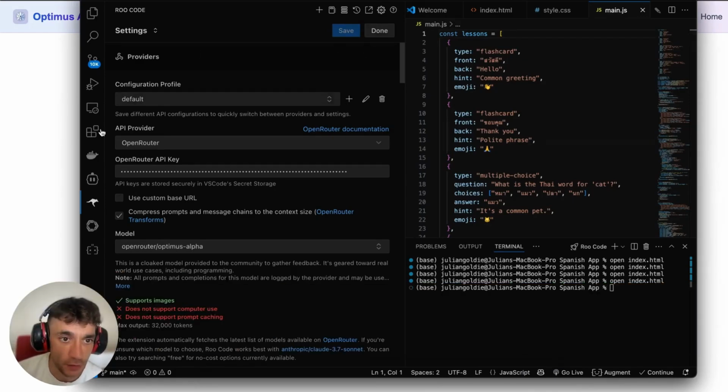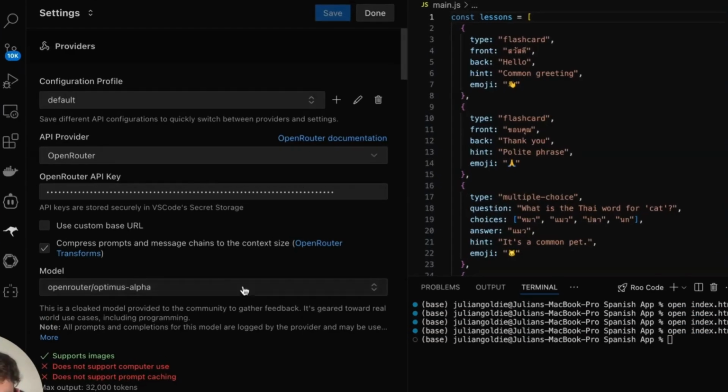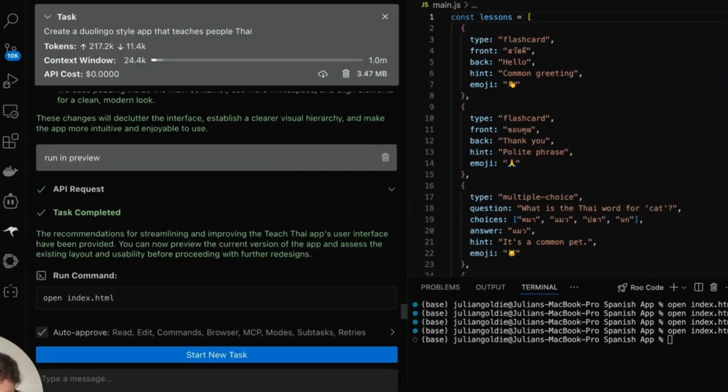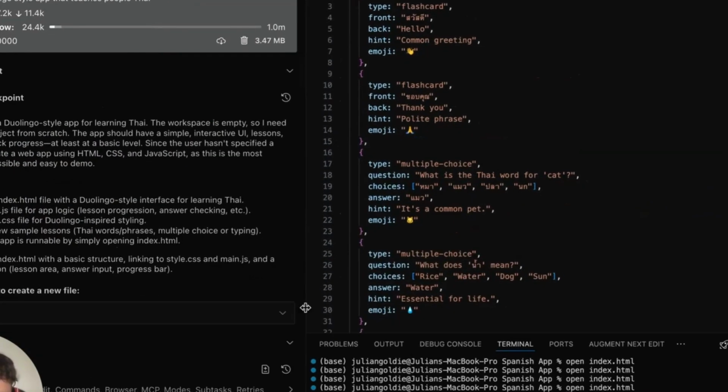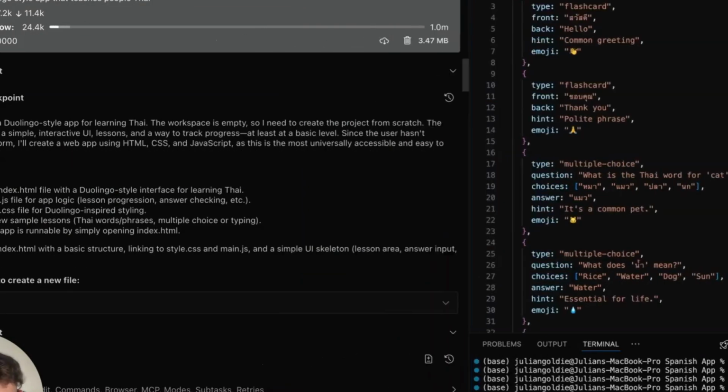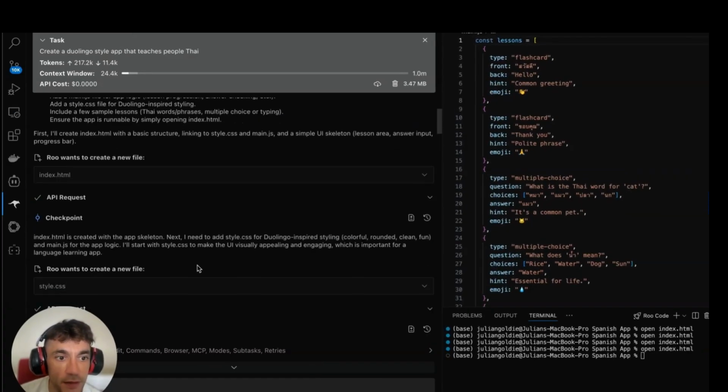And if you go to your settings, select OpenRouter, plug in your API key, plug in your model, and then you can build whatever you want, right? So let me show you how we built this Thai app. I just say, create a Duolingo app that teaches people Thai.